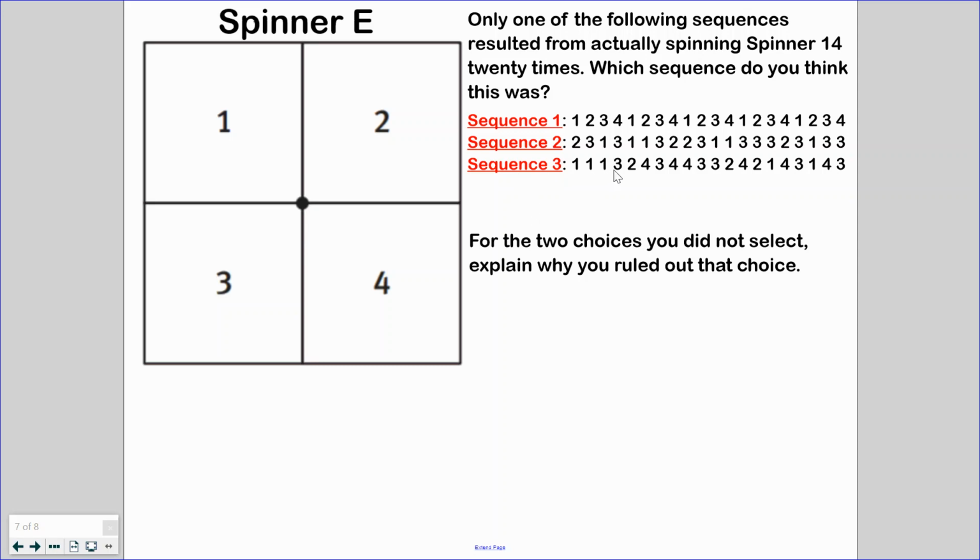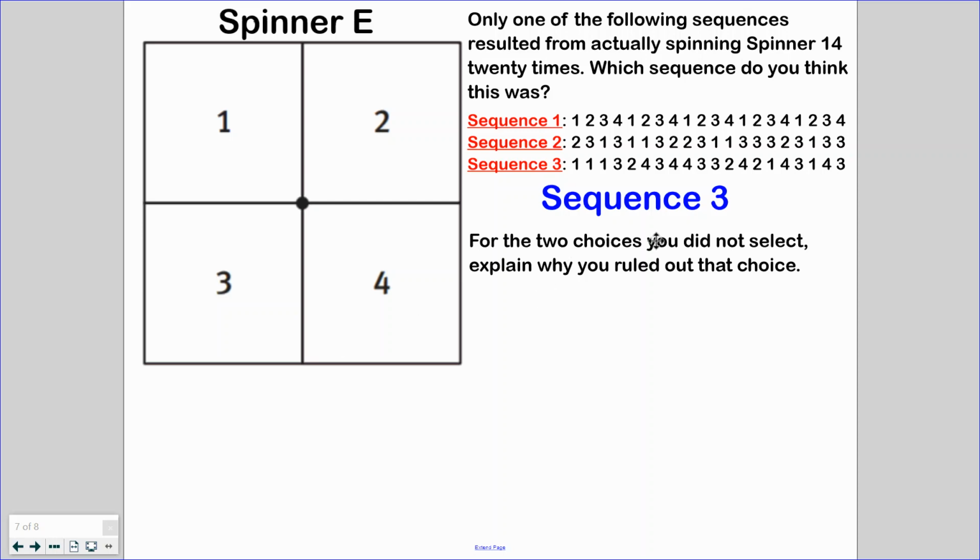So let's take a look at this last sequence here. We have 1, 1, 1, 3, 2, 4, 3, 4, 4, 3, 3, 2, 4, 2, 1, 4, 3, 1, 4, 3. That makes a little more sense. We got all of our numbers in there. If we were to order it up and kind of take the data and calculate it to see what it was, I would say that that's probably the most realistic sequence we have out of those 3. So I would definitely say that is the most realistic and the one that would actually happen here.